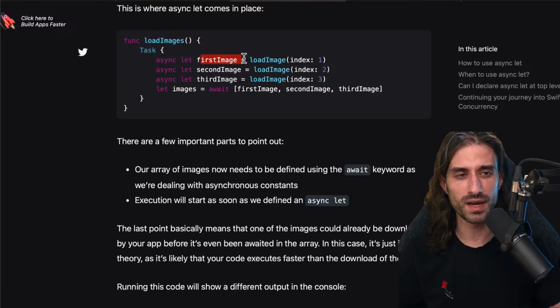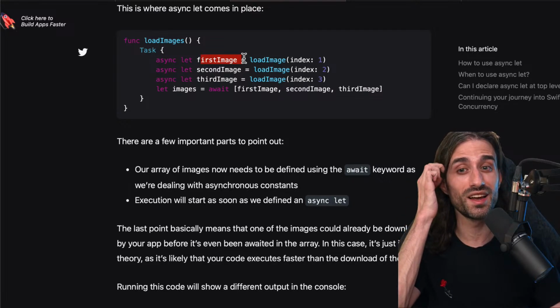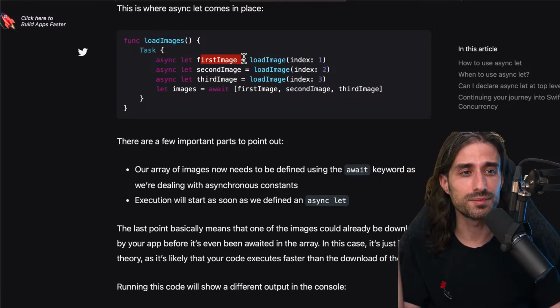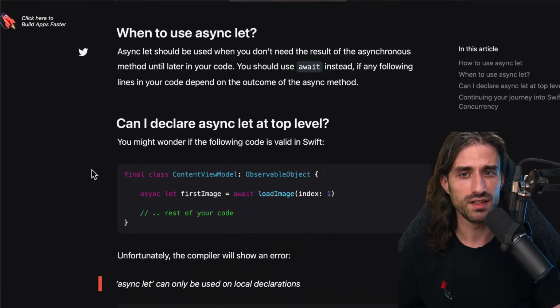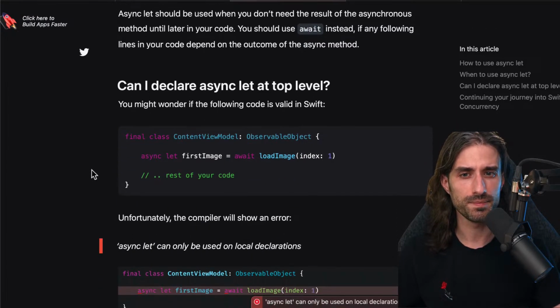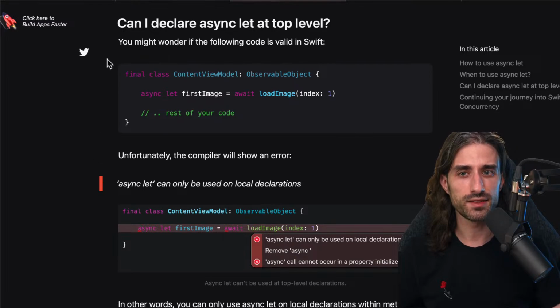Call number 2 doesn't depend on the return of call number 1. When that's not the case, even though you could still write async-let, it would be kind of beside the point, because you would then only be adding extra syntax and making your code more complex and more confusing than it needs to be. Can you declare async-let at top level?